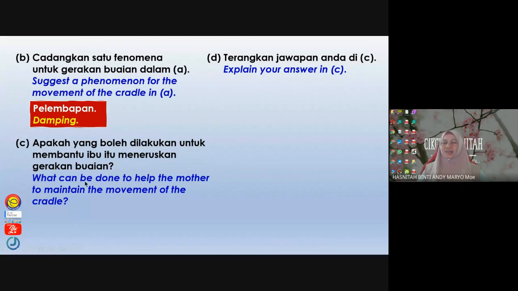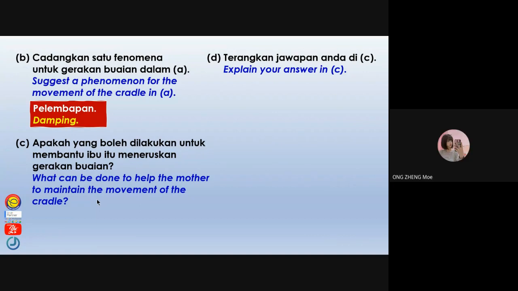And then C. What can be done to help the mother to maintain the movement of the cradle? If you are the mother, or the brother or sister who used to take care of your younger brother or sister, what can you do to maintain the movement of the cradle?